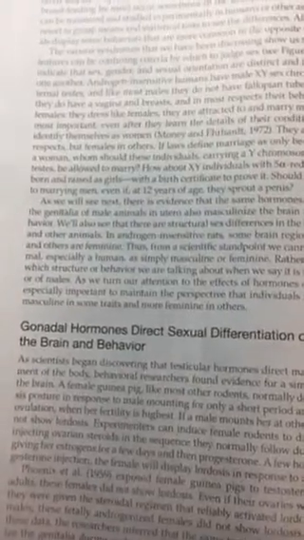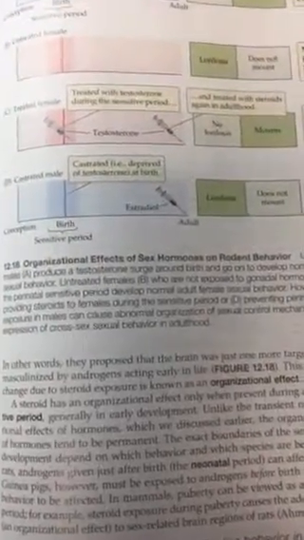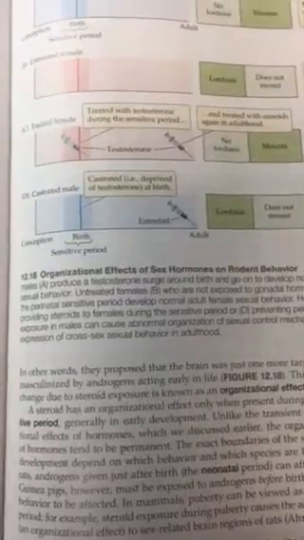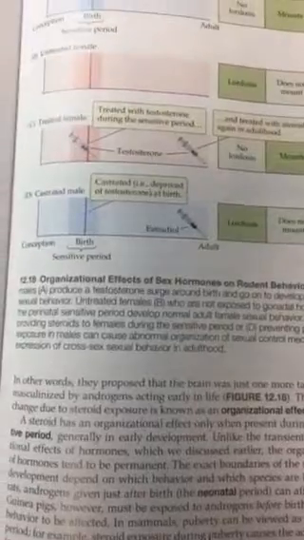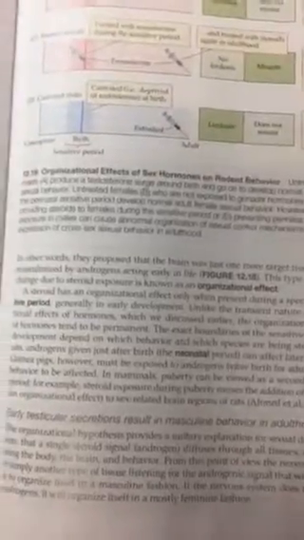It is only present during the sensitive period, which is a period in development in which an organism can be permanently altered by an experiment or treatment. Androgens given just after birth in the neonatal period can later affect behavior. Puberty can't be viewed as a second sensitive period. Early testicular secretions result in masculine behavior in adulthood.